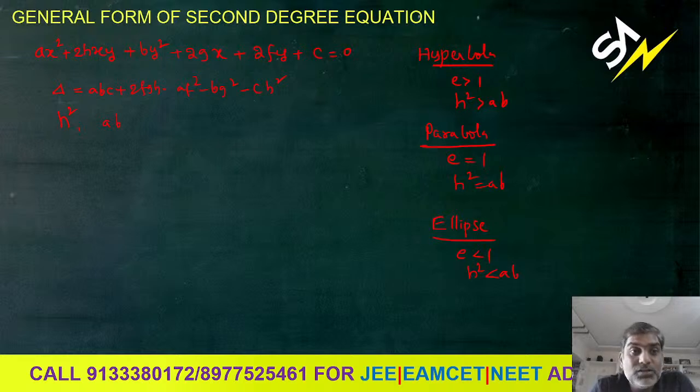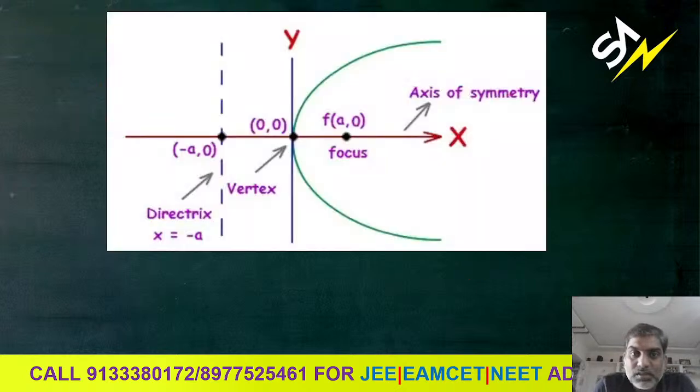And in a pair of straight lines also, we can take the second degree equation and discuss when it represents a pair of straight lines. That is also based upon the value delta. Is it clear now about hyperbola, parabola, and ellipse? So now the present topic is parabola. What we have to remember here: eccentricity must be 1 and h square is equal to ab.